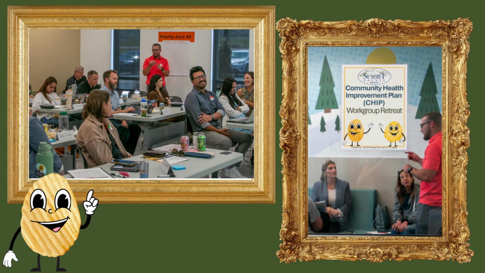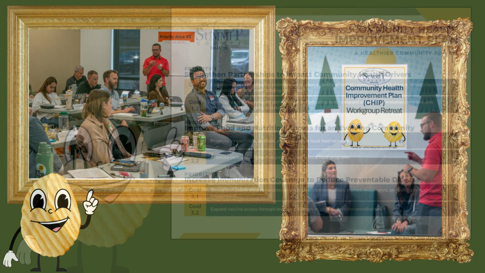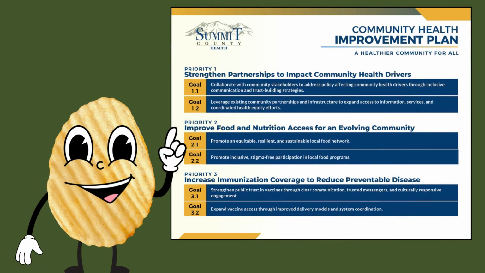Now that we've covered some background and shared how the CHIP work group came together in June, I'm excited to shift our focus to what came out of that work. I'll briefly highlight the 3 priority areas and their goals, priorities that form the foundation of the Community Health Improvement Plan and will guide our work through 2030.